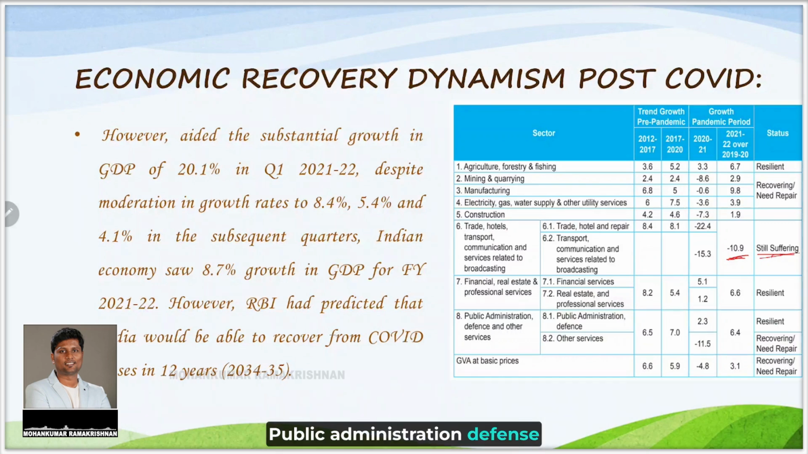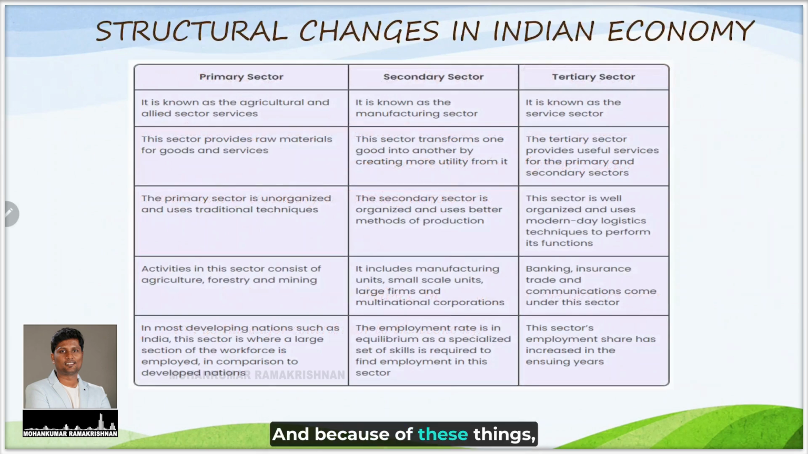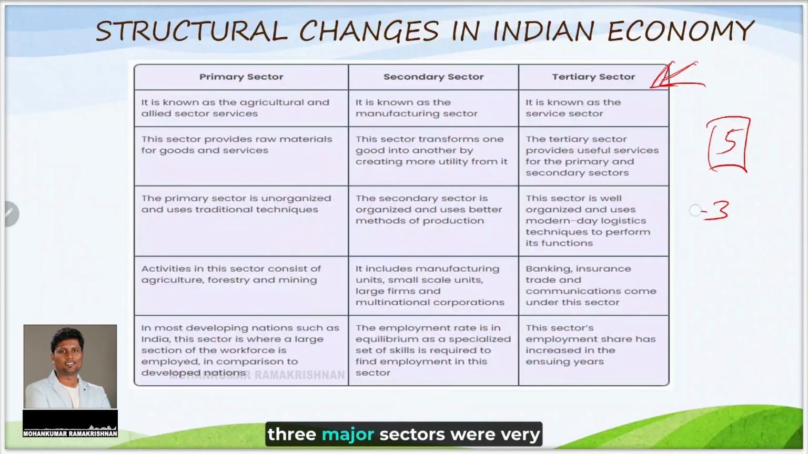Public administration and defense had a resilient recovery, and because of these things, the major effect was on the tertiary sector, of which services are a part. Now, how we differentiate our sectors is, we have totally 5 different sectors. Of these, 3 major sectors are very important: primary sector, secondary sector and tertiary sector. Agriculture and allied sector belong to the primary category. The word allied means poultry, fishing, all those things come in the allied sectors.